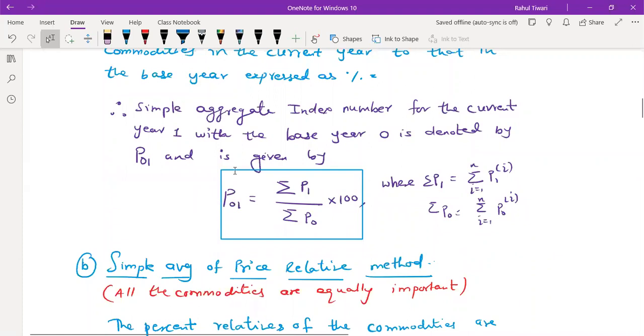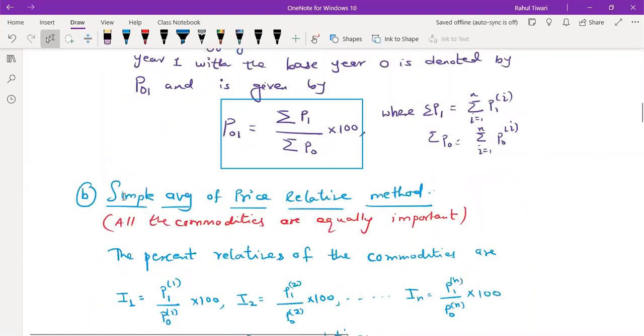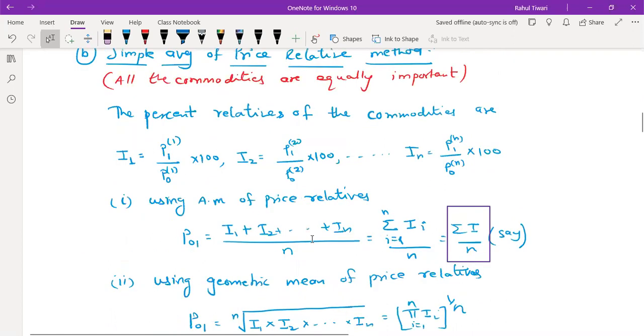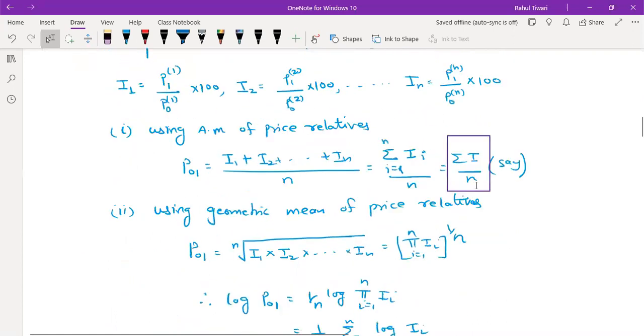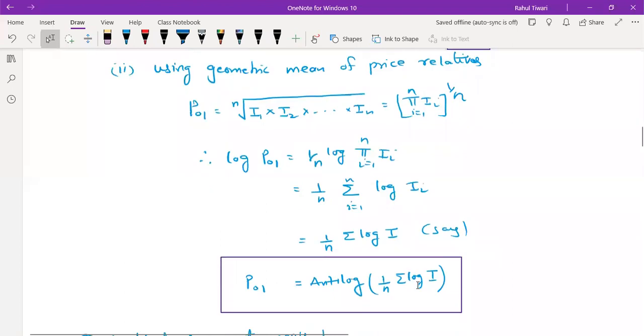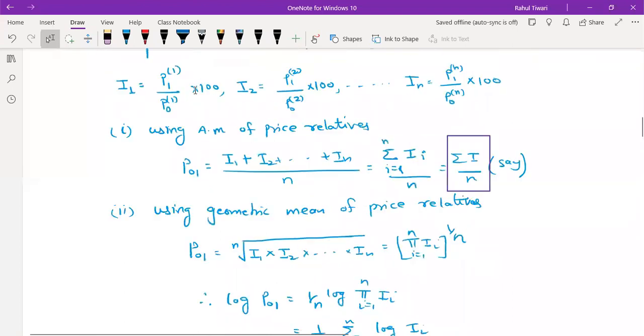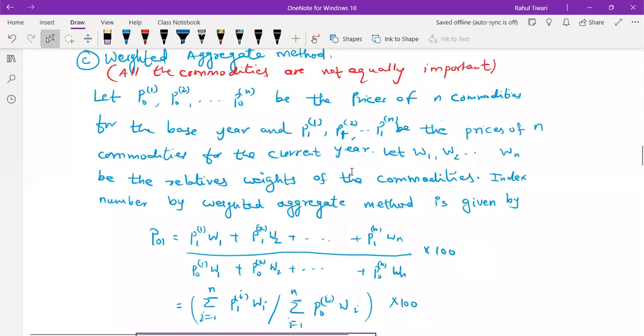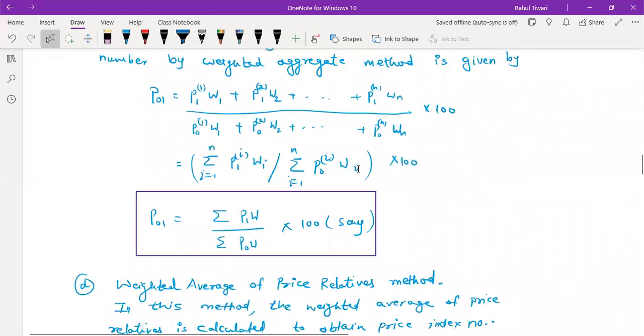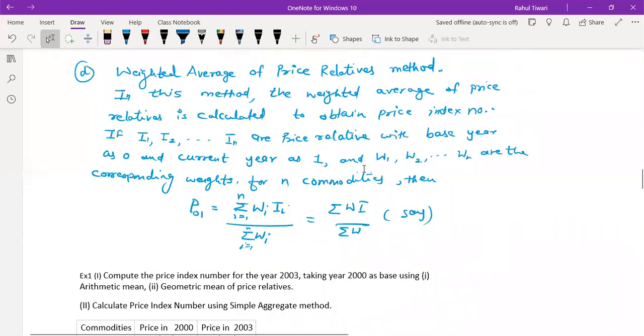Using the simple aggregate method. Using the simple average of price relative method, what could be their formula? Summation I upon n. This remains the same, but the way you are finding I is different. It is Q1 upon Q0. That means wherever there is P, you have to replace it by Q, and write similarly for all the methods.